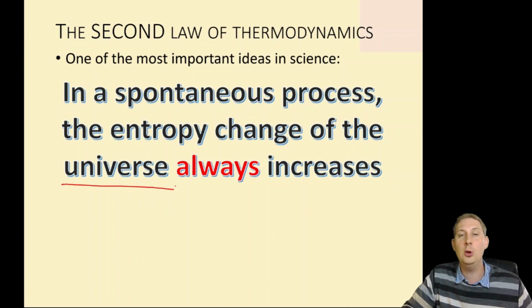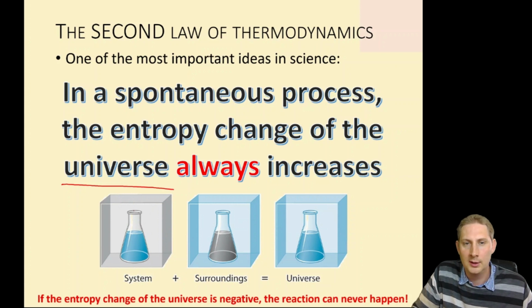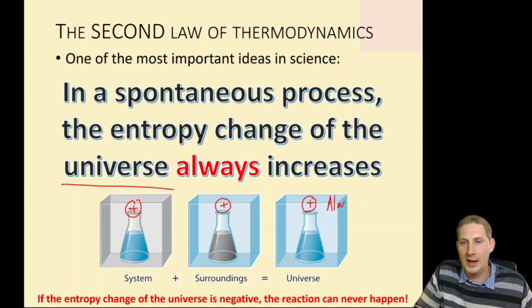So as long as the universe gets more disordered, a reaction can occur. And the universe is made up of the system and the surroundings, and we now know how to calculate the entropy change of both. If a system gains entropy and the surroundings gain entropy, then clearly the entropy change of the universe is positive, and this is always spontaneous.